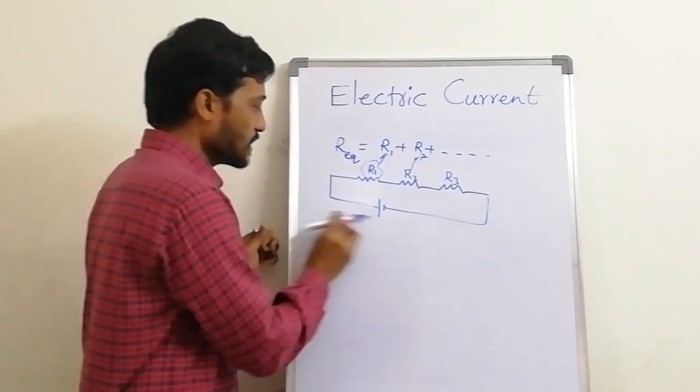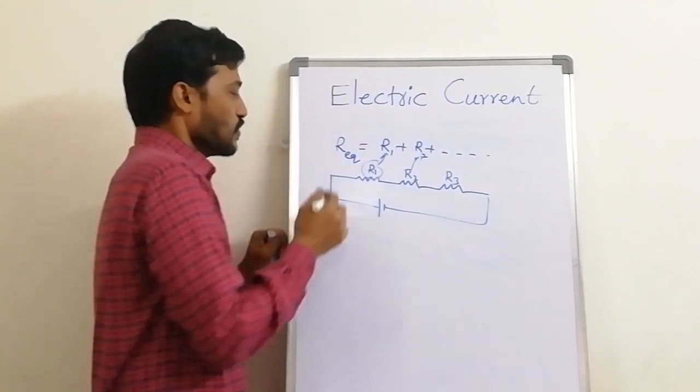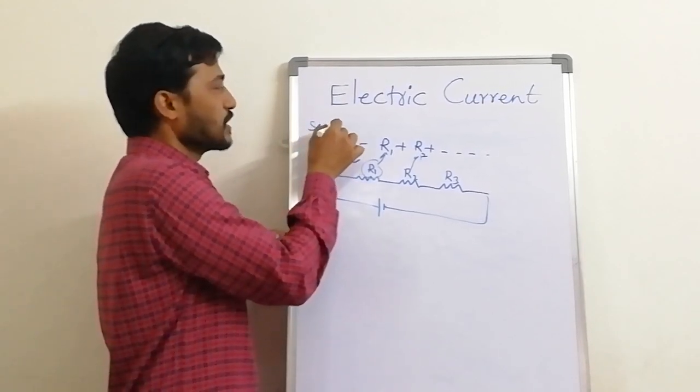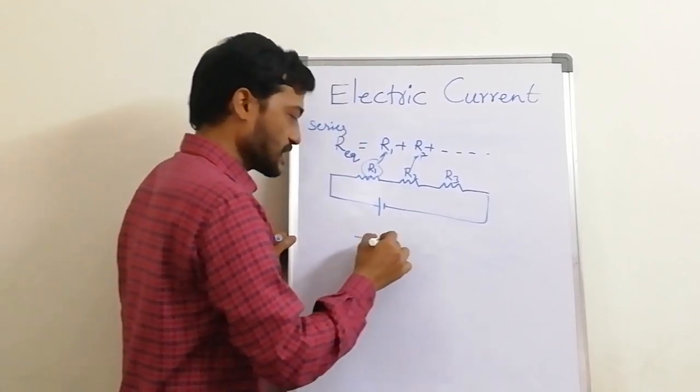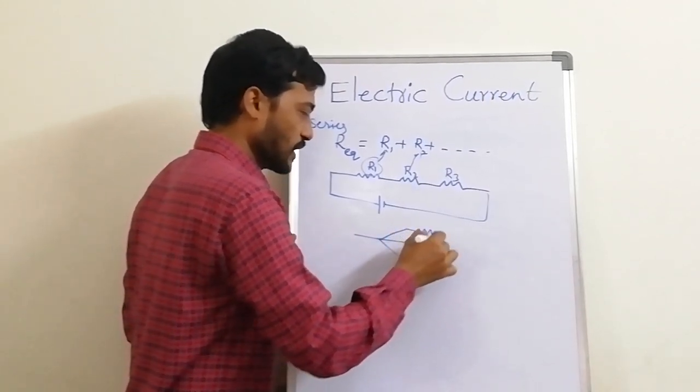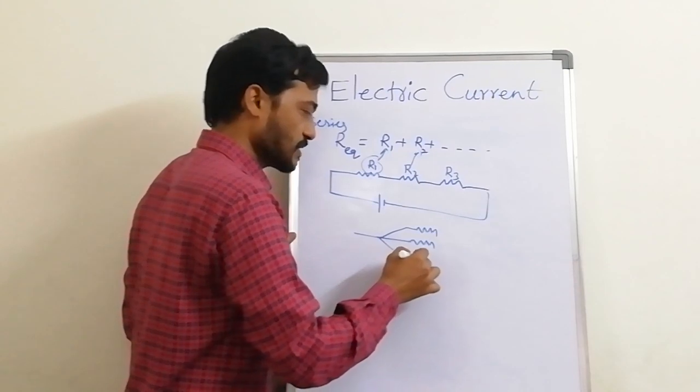Okay, in a similar manner for the parallel; this is for the series connection. In a parallel connection, you have different resistances.